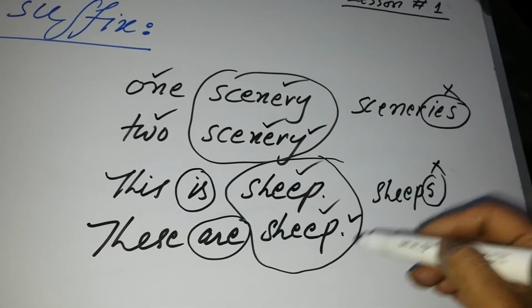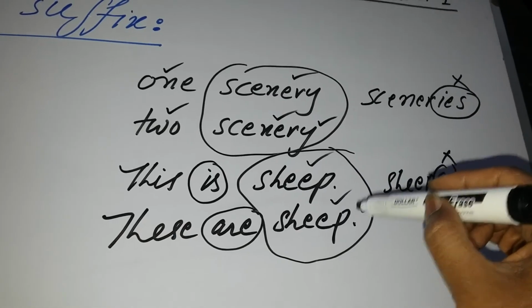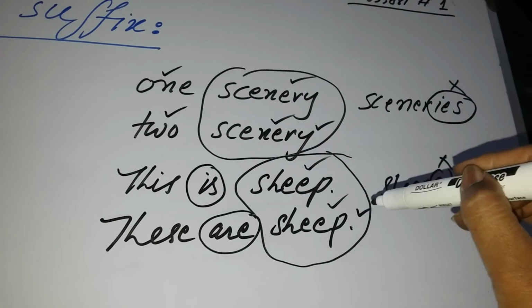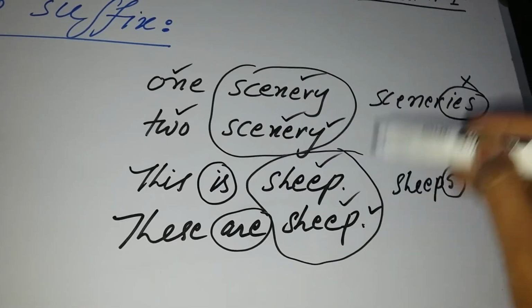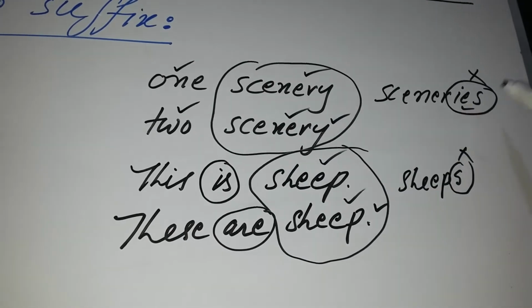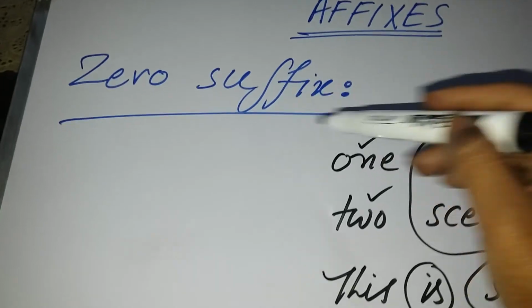So we can say that suffixes are present in these two words, but they are invisible. It is plural, but we cannot see the suffixes. They are invisible. That's why it is called zero suffix.